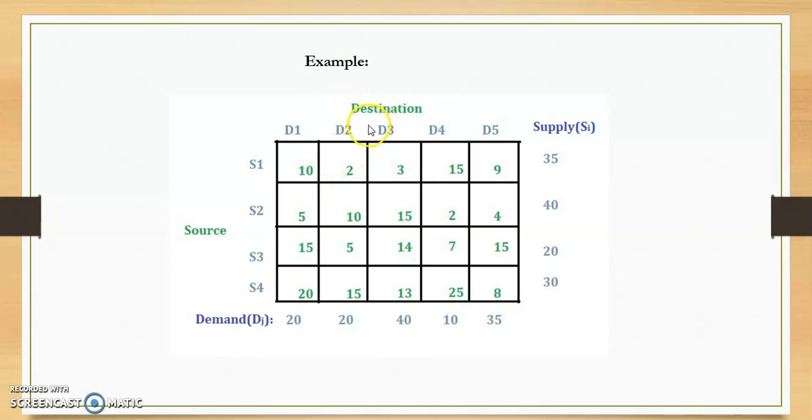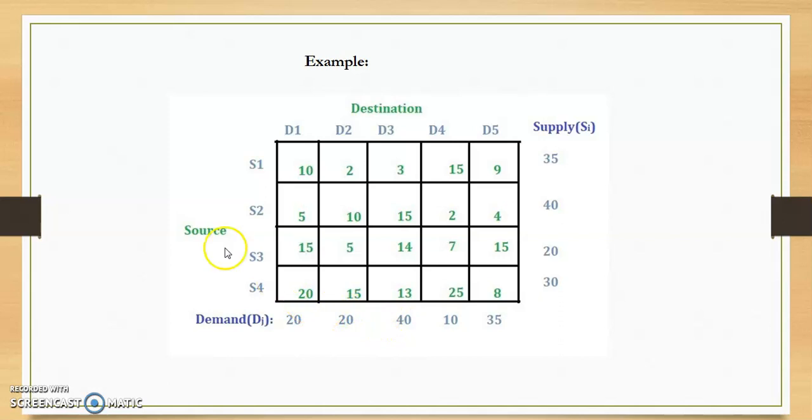I have quoted one example here. One problem is taken here for the discussion. This is the transportation model problem where we have to minimize the total transportation cost.